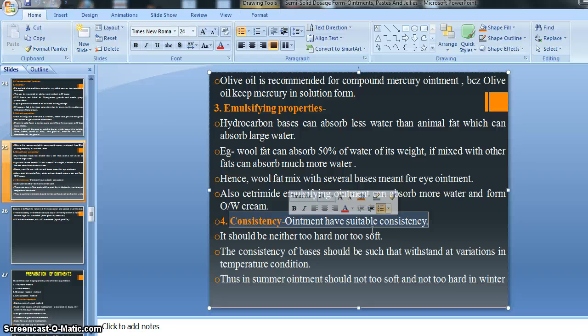Then it can be removed from the container easily, and it becomes easier to apply on the skin surface and spread throughout the application site, right? That's why consistency plays a very important role. It should be neither too hard nor too soft, meaning our ointment bases should not be too hard and also not too soft, right?